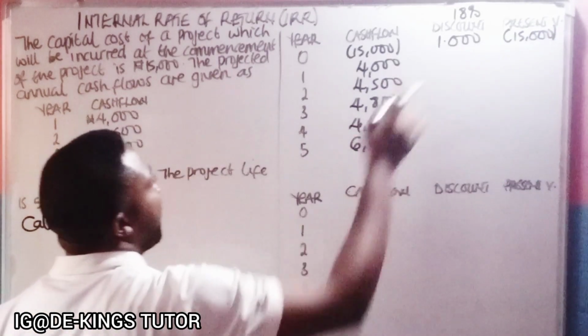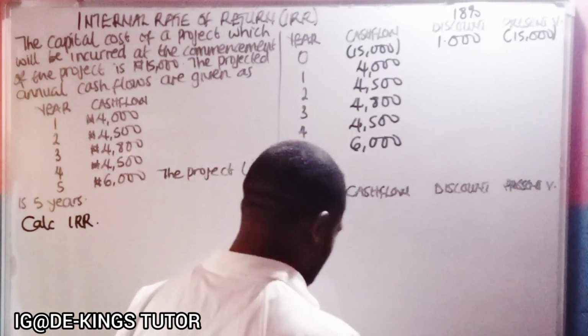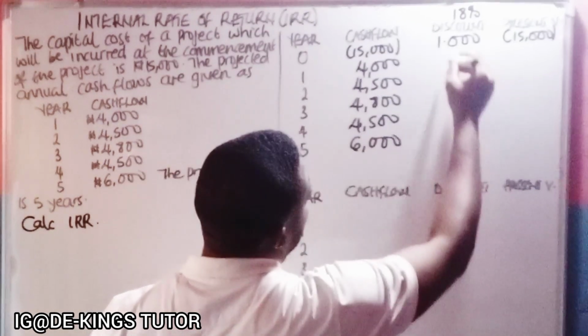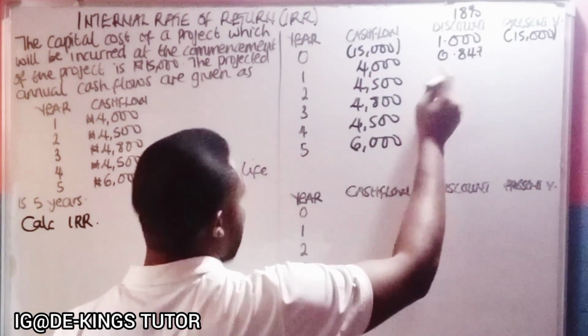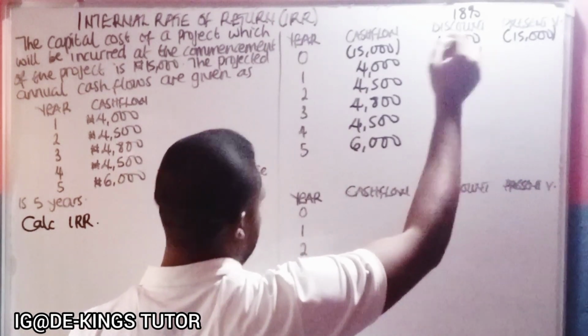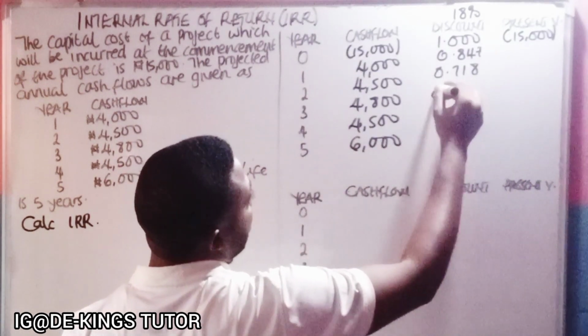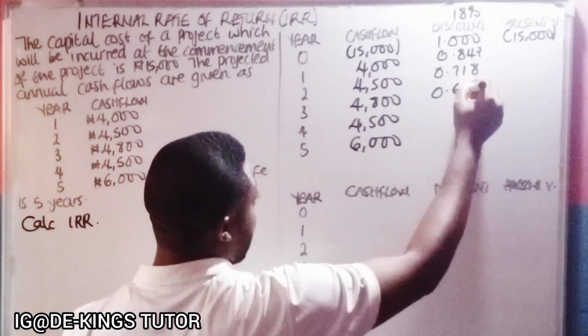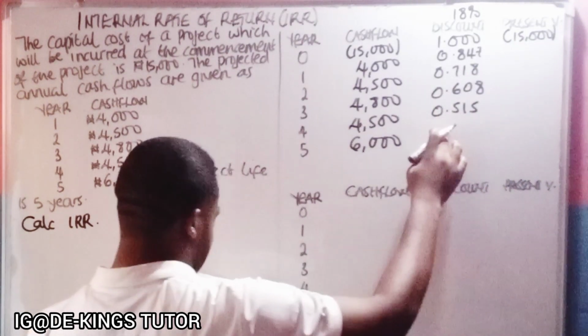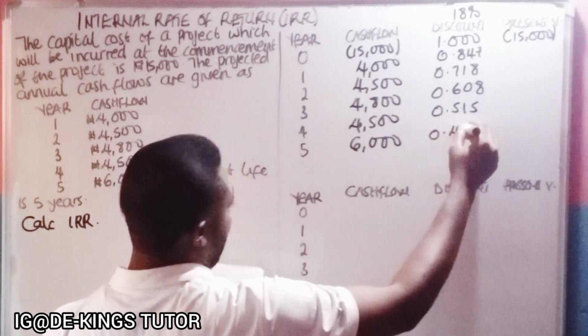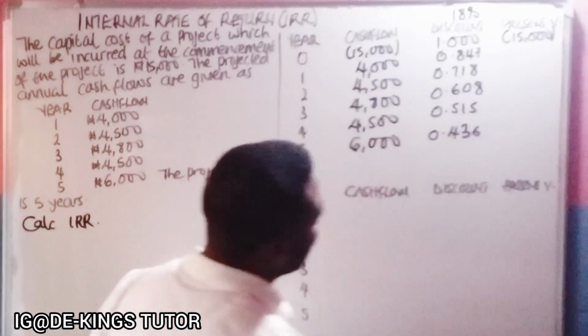The first year is 0.847. The second year is 0.718. The third year is 0.608. The fourth is 0.515. And the fifth is 0.436. That's the discount factor.